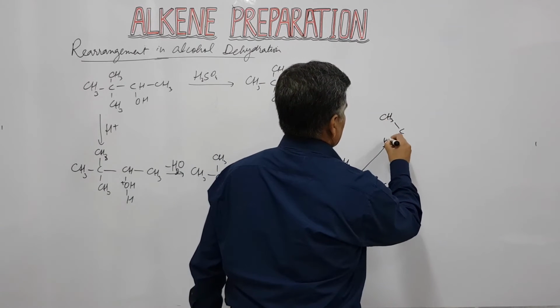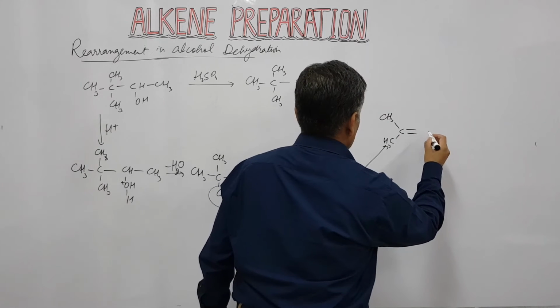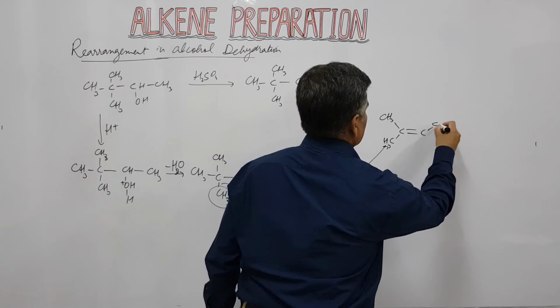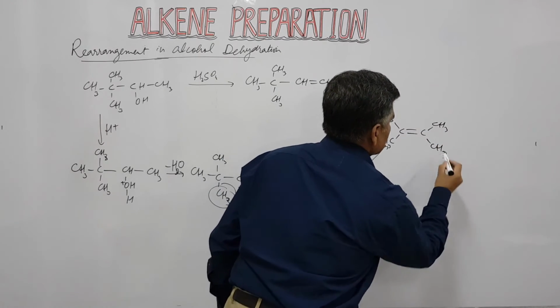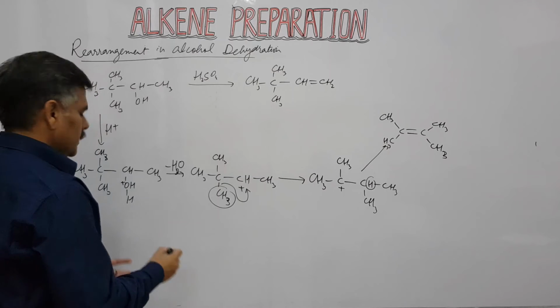CH3 CH3, carbon double bond carbon, CH3 and CH3. This type of alkene is formed.